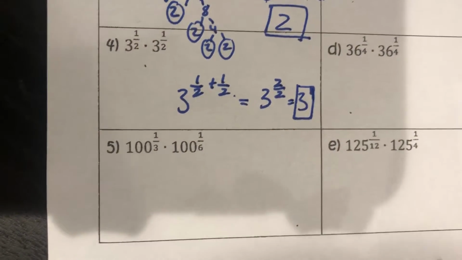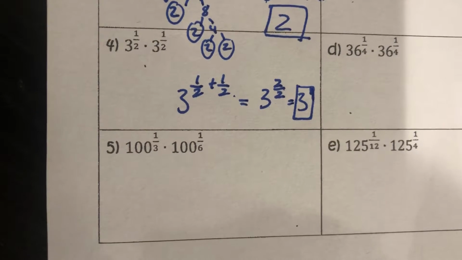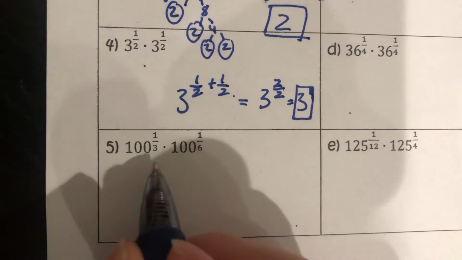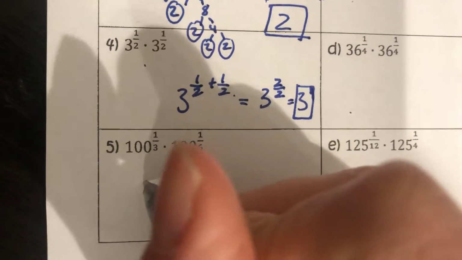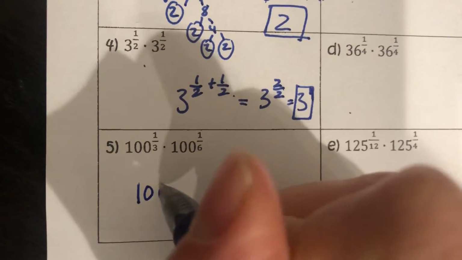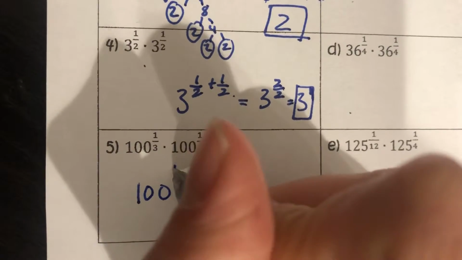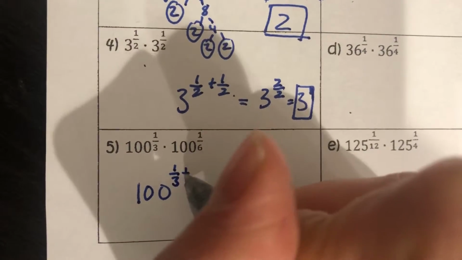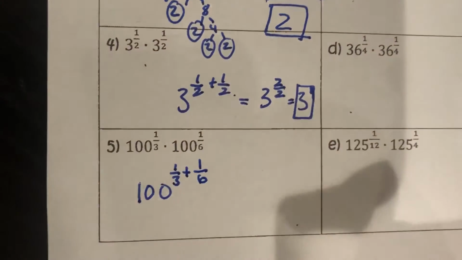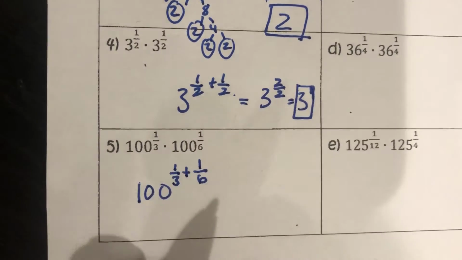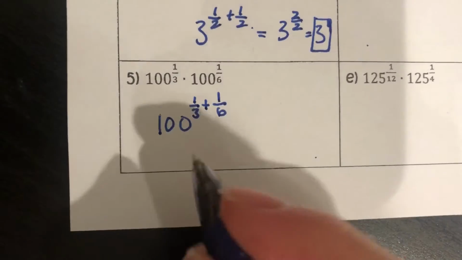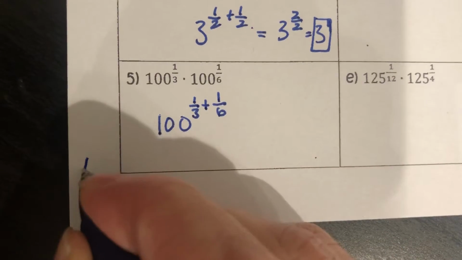Alright, on this last example, I have 100 to the 1/3 times 100 to the 1/6. Again, the multiplication property means I'm going to add my exponents. So I have 100 to the 1/3 plus 1/6. Uh-oh, I can't add these yet. They don't have the same denominator. So let's do the work on the side.